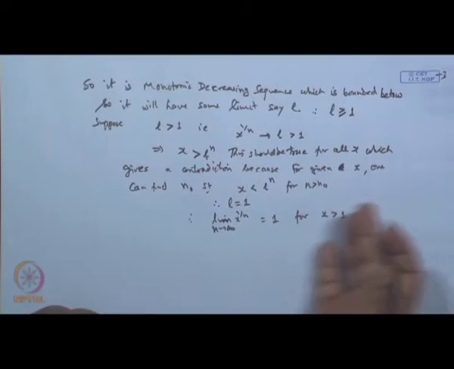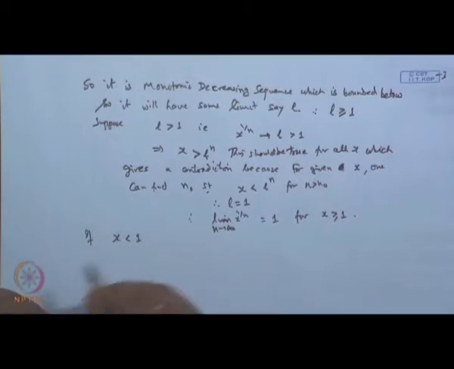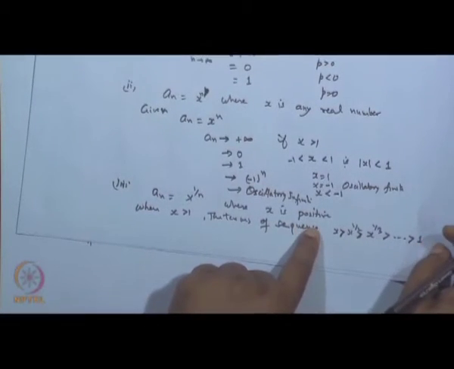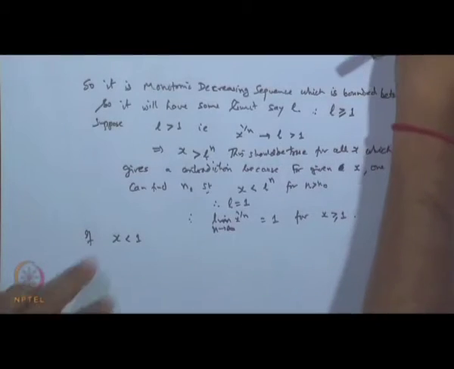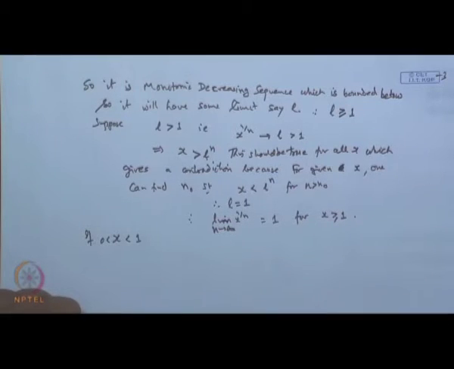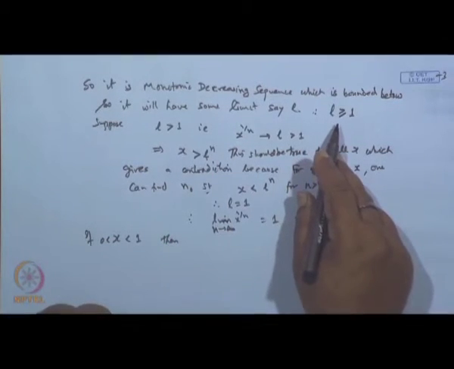Okay. For x equal to 1, it is already true. Now, if x is strictly less than 1, then we are choosing x positive. Remember, x is positive, so we cannot choose a minus or something; x is greater than 0. So, if 0 is less than x less than 1, what happens to this? The limit L is there, is it not?